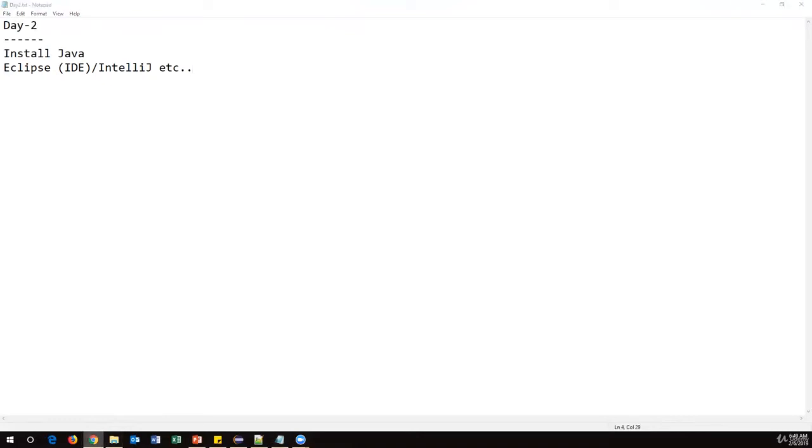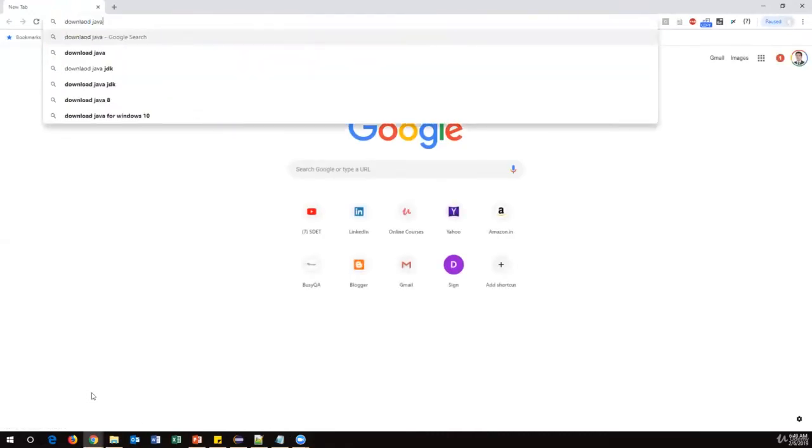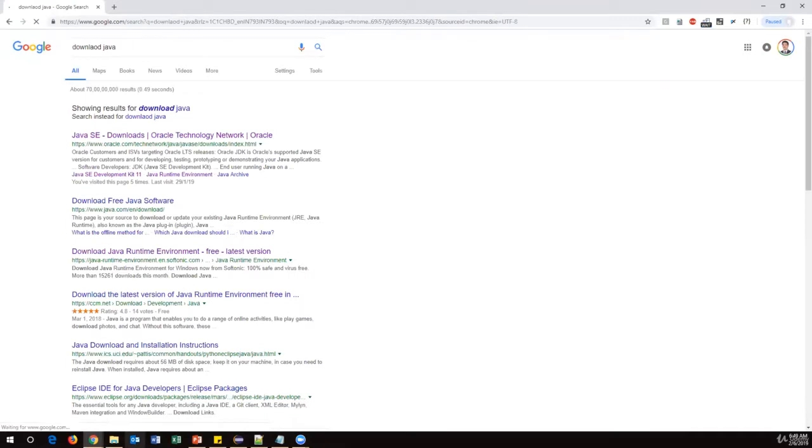It's very simple. Just go to Google, type download Java, and you will navigate to the Oracle website. Java is currently owned by Oracle. There are a number of versions, and the current version is Java 11. Till Java 10, everything is free, so Java was completely free. But from Java 11 onwards, Oracle acquired Java, so now the Oracle company is taking care of Java.